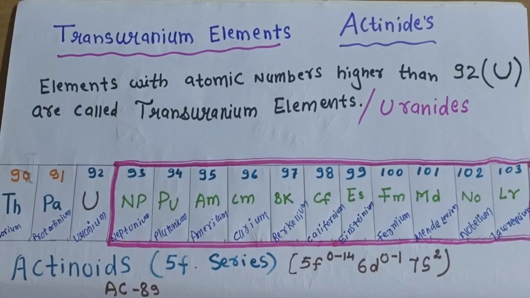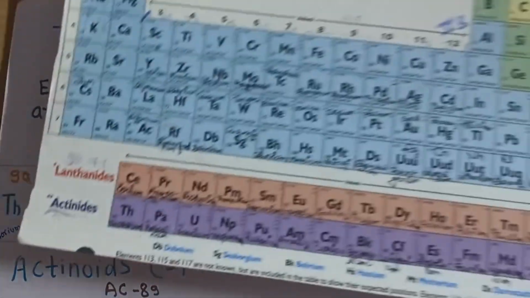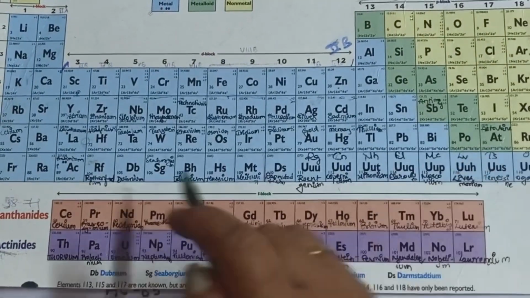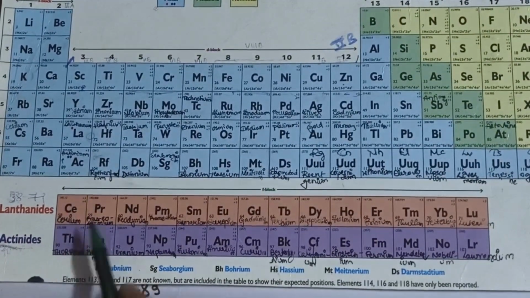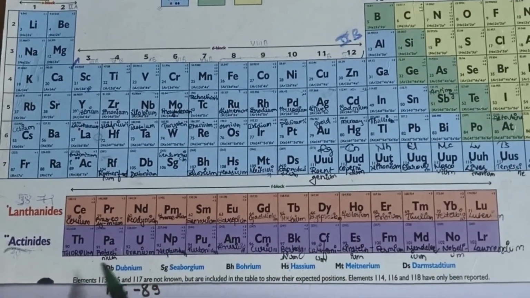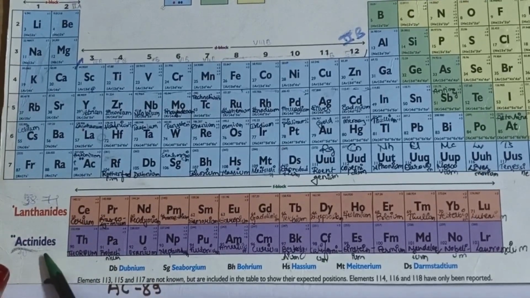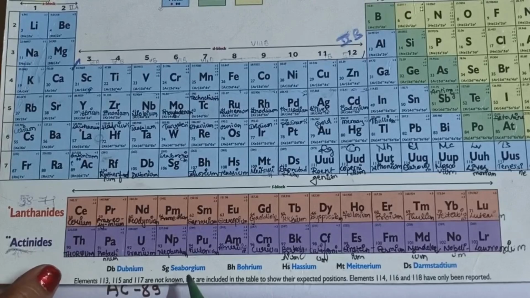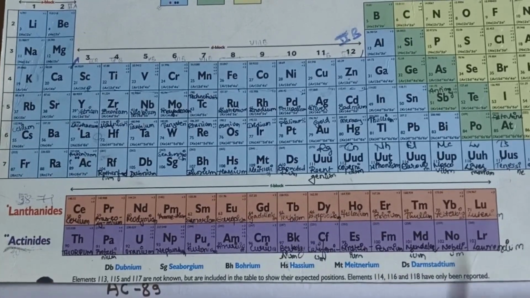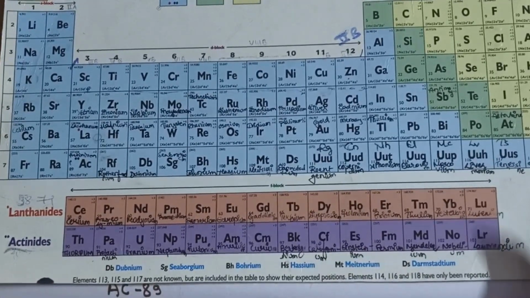Our today's class topic is the synthesis of transuranium elements. So we know that in our periodic table, the position of our F block is down, below the s, p, d, f blocks. They are put separately because of their nature, like radioactive nature. You can see lanthanide series is known as 4f block and actinides is our 5f block because the f orbital is filled there.